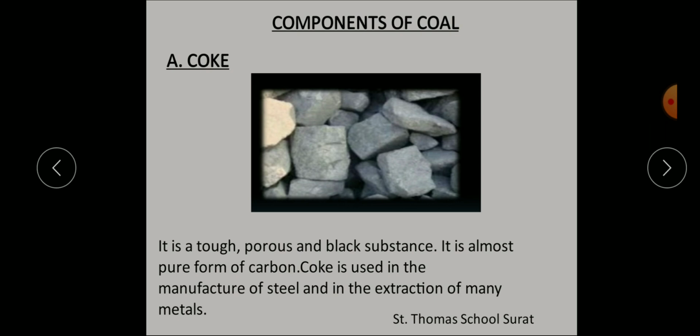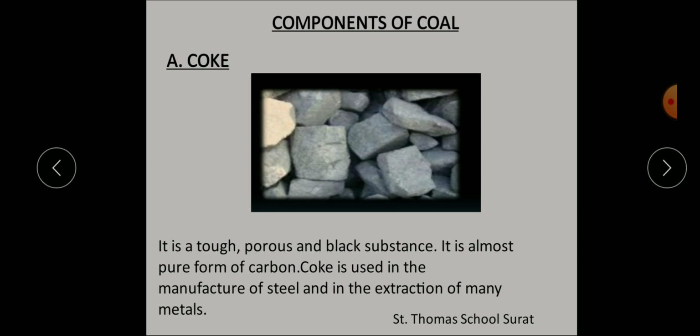It is almost a pure form of carbon, and this coke is used in the manufacture of steel and in the extraction of many metals. When coal is heated very strongly in the absence of air, it produces various useful products in industry: coke, coal tar and coal gas. And the first one is coke.